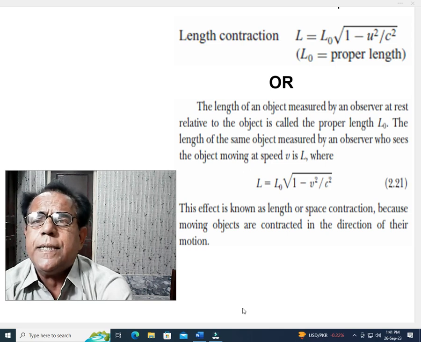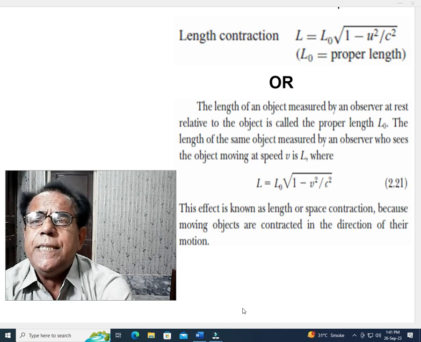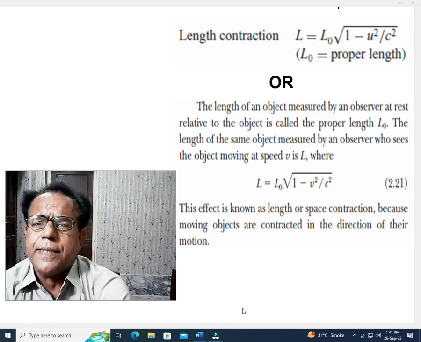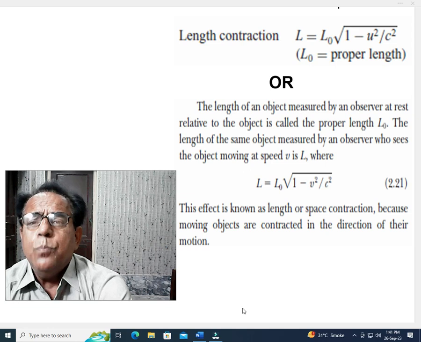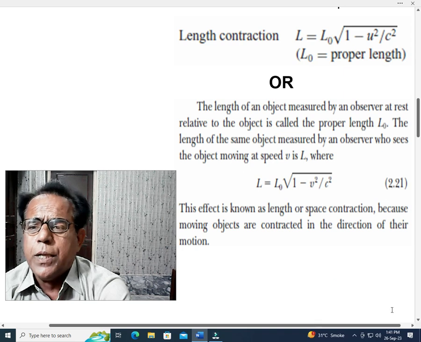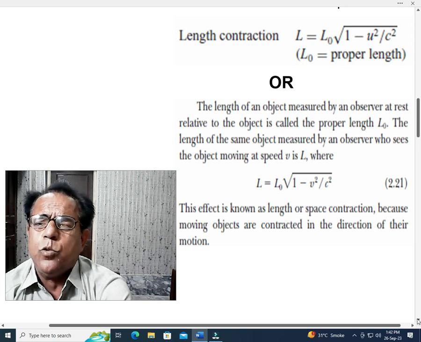The length of the same object measured by an observer who sees the object moving at speed v is L, where L is equal to L naught into under root 1 minus v square over c square. This effect is known as length or space contraction because moving objects are contracted in the direction of their motion. So our solution to this problem will be totally based on this ideology.